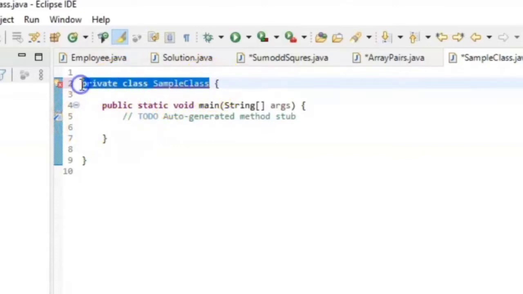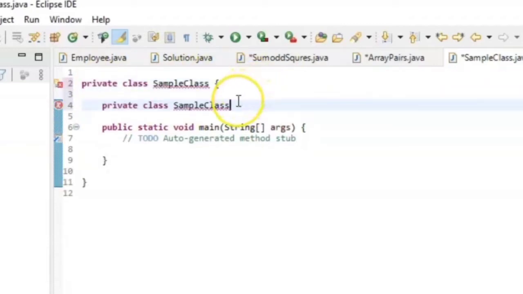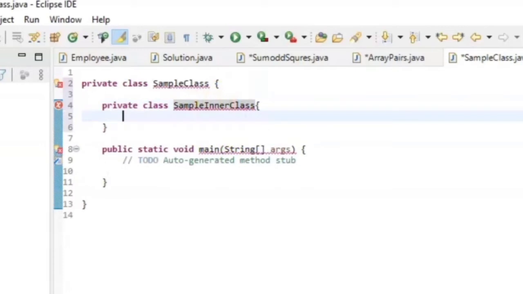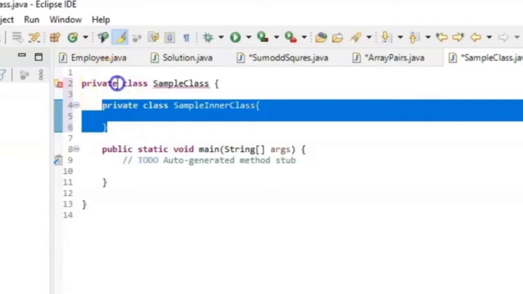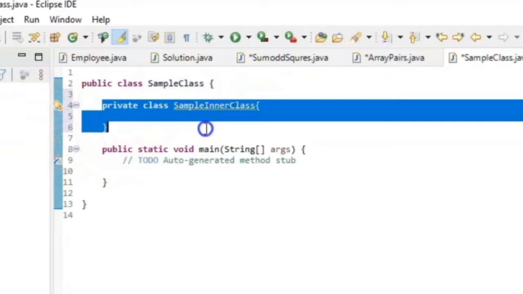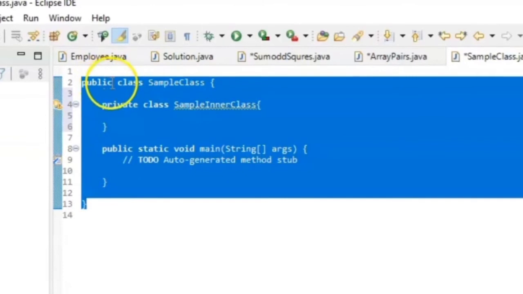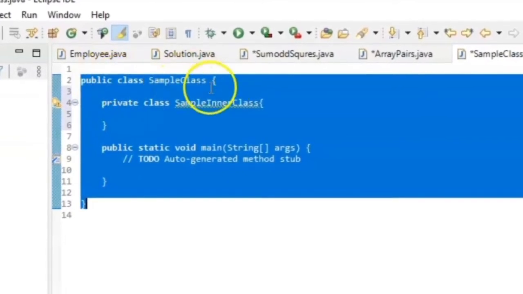So let's try to declare an inner class and see if it can be declared as private or not. Suppose I name it sample inner class, and yeah, it is not giving me any compilation error. Let me change it to public. Now you can see there is no compilation error. So we can declare the inner class as a private class, but if we try to declare the class with the file name as a private class, it will give us a compilation error.